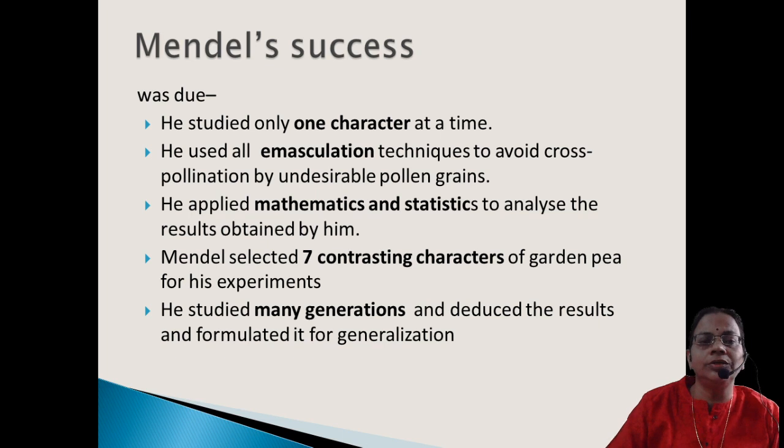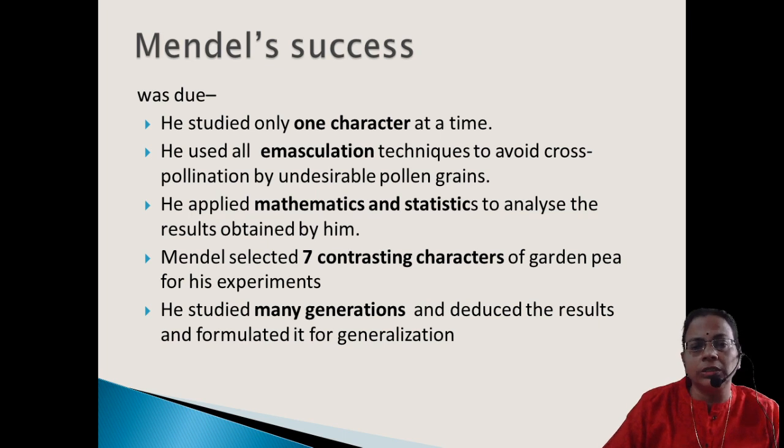He reduced all that very large result and concluded it in the form of ratios. So that also became one of the major successes behind him, because the method he used was mathematics and statistics. Then he selected not only one character but 7 contrasting characters, and he first conducted the monohybrid, that means studying one character at a time.